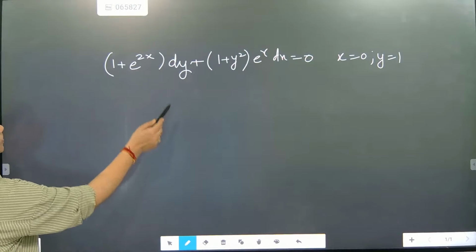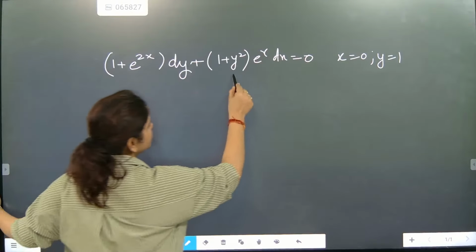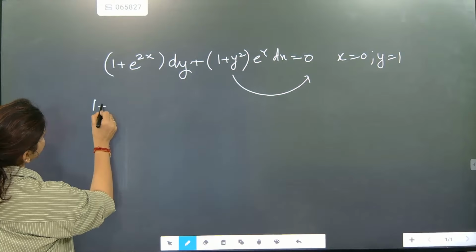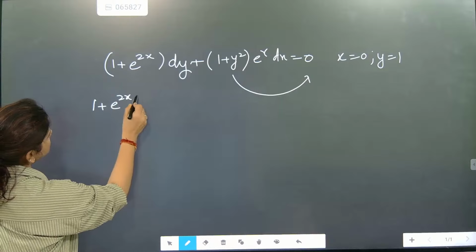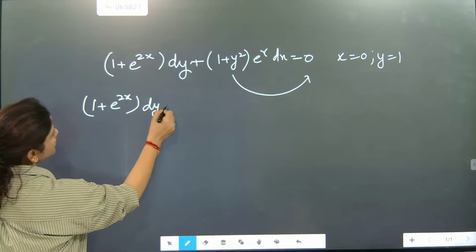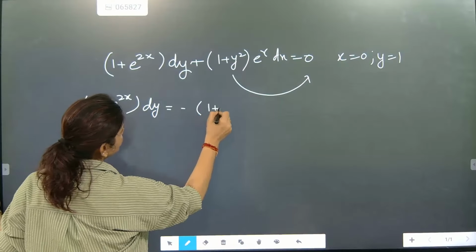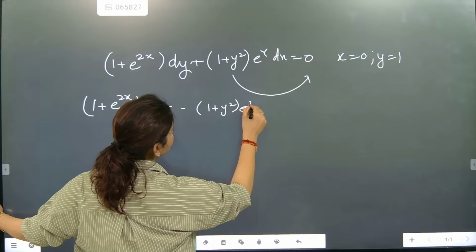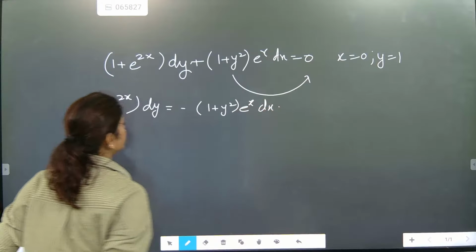So one work we will do. Again, we will shift the left side and right side. Here 1 plus e to the power 2x dy equals minus 1 plus y square e to the power x dx. Done.